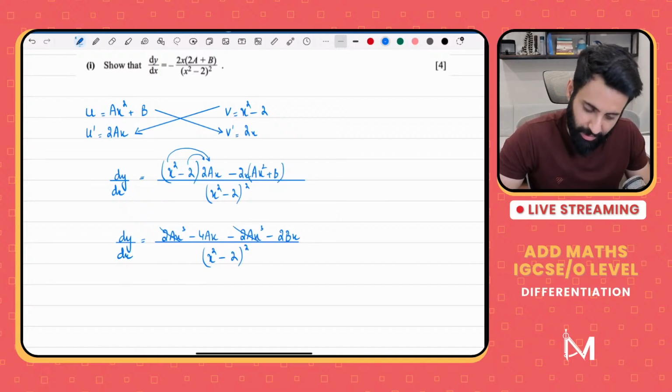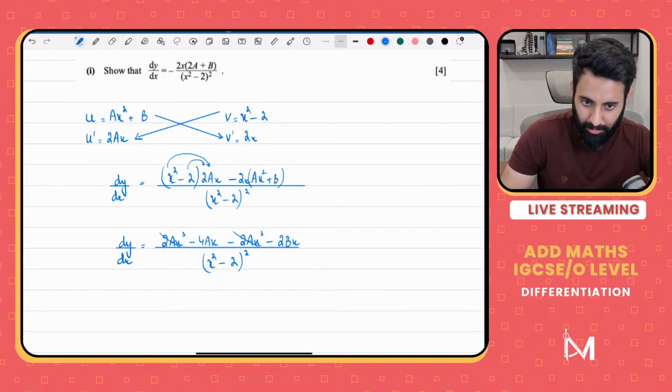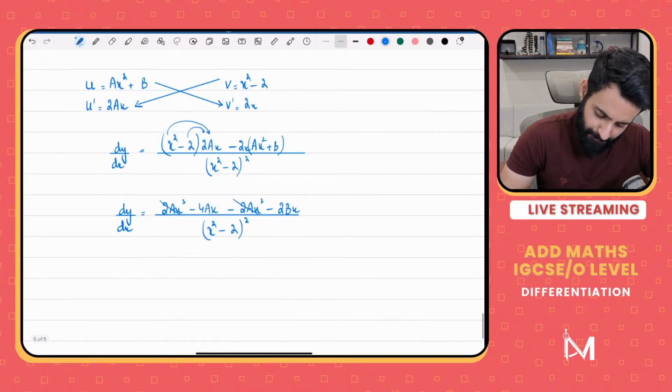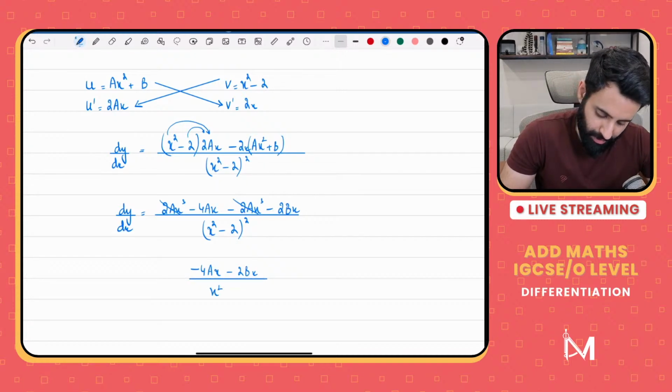Okay, what are we supposed to take common? We're supposed to take 2x common. Okay, so if I take 2x common, let's see what happens. We get minus 4ax minus 2bx, okay, over x square minus 2, the whole thing square. Keep your eyes on the price.